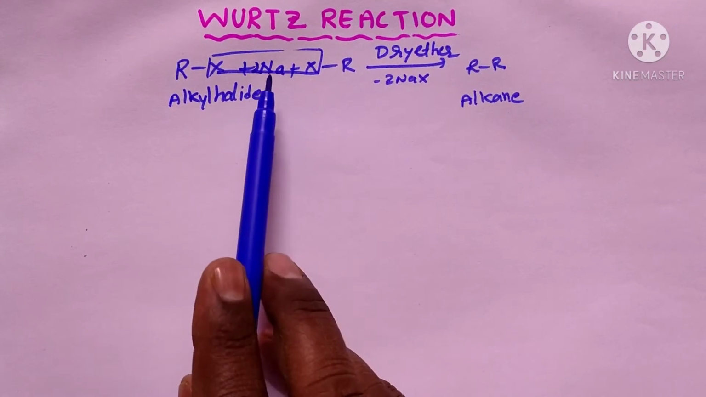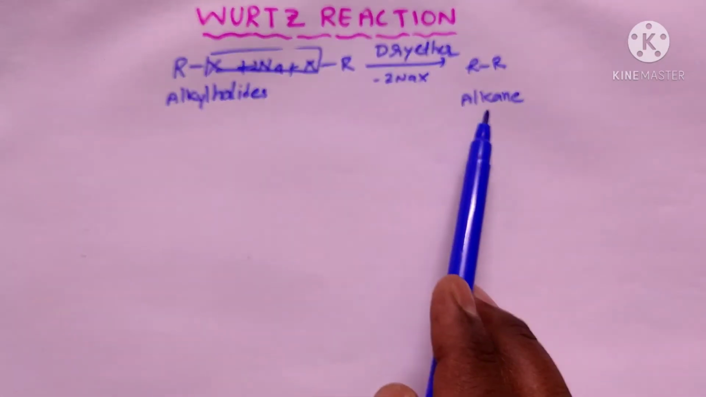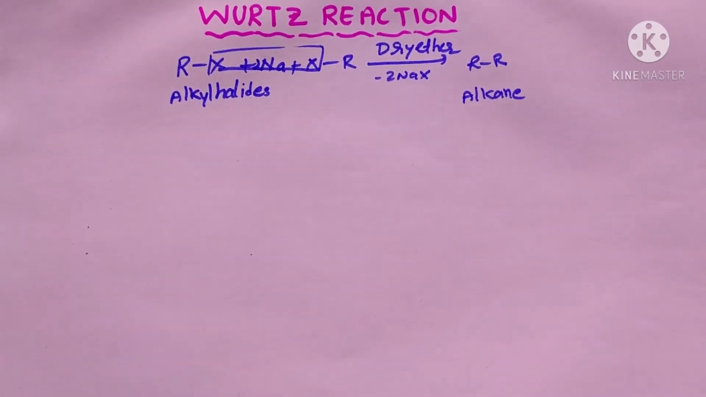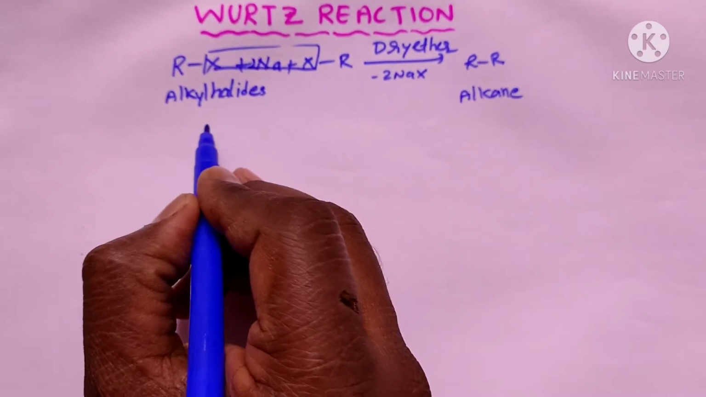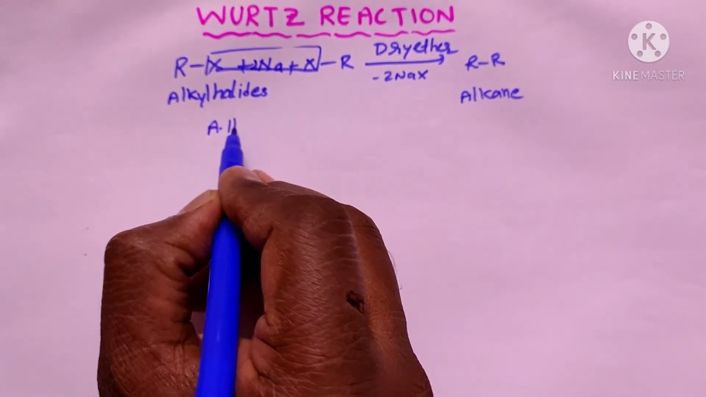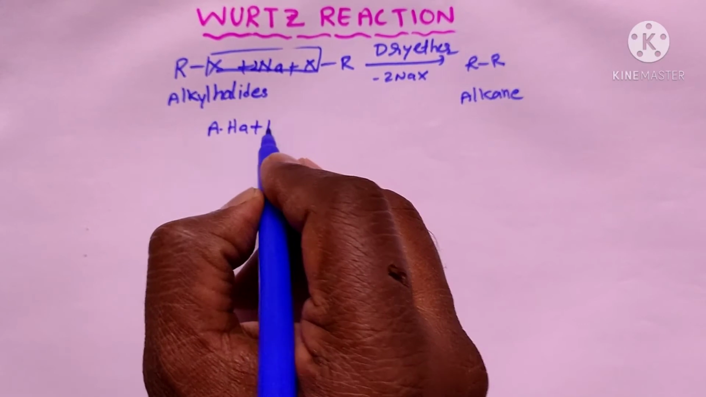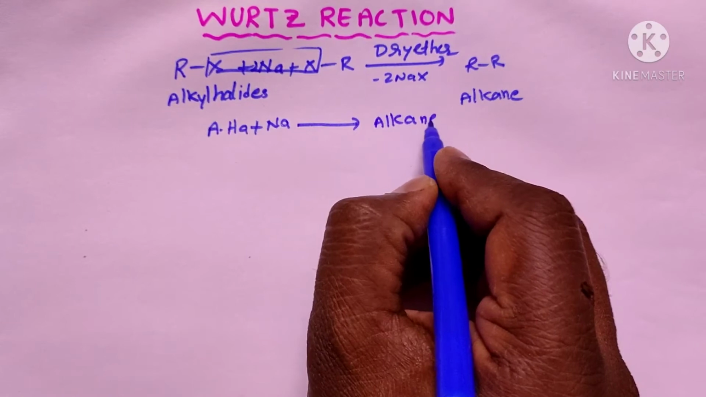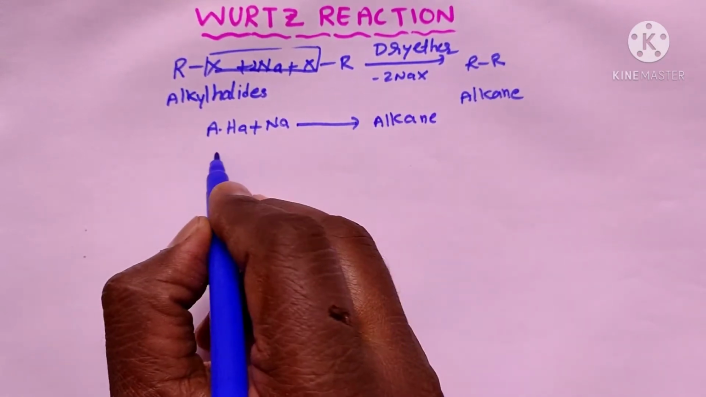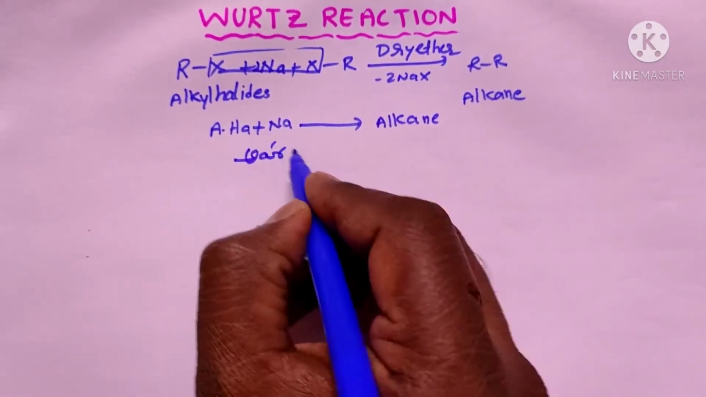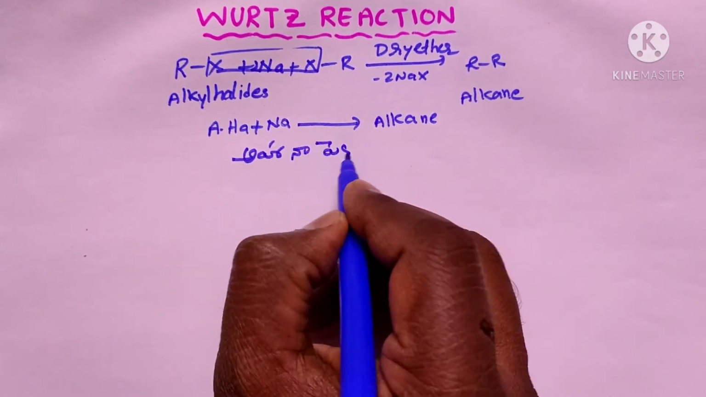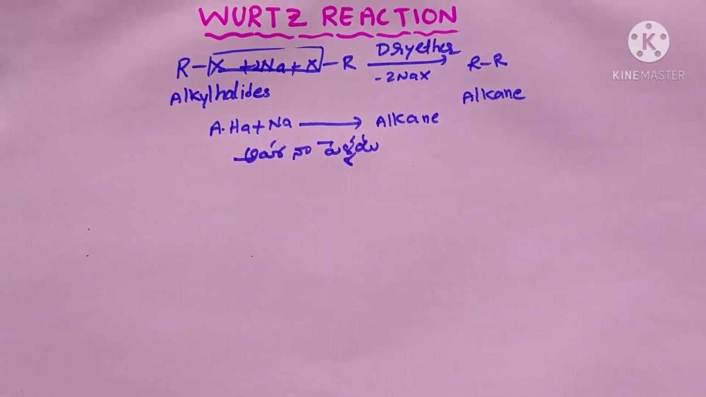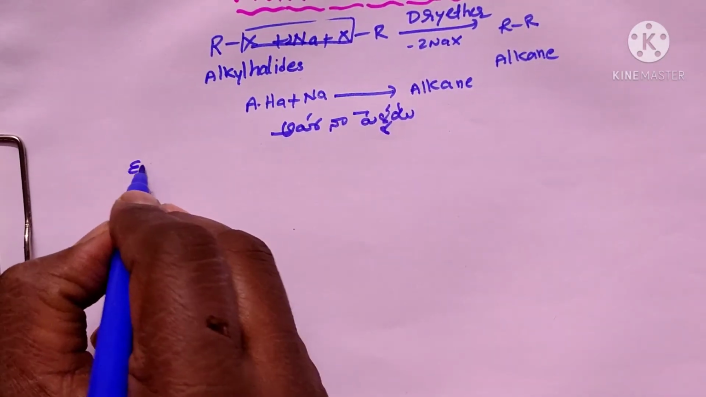Alkyl halides react with the sodium in the presence of dry ether and give alkanes. This reaction is known as the Wurtz reaction. We can easily remember this reaction with a shortcut like this. We write AHA for alkyl halides and Na for sodium, and it gives the alkanes. So we can call it as the Ahana alkane. Okay. For example, now we take the examples.